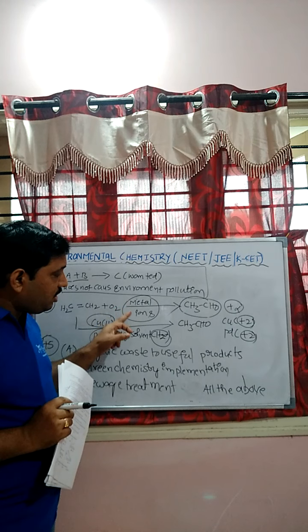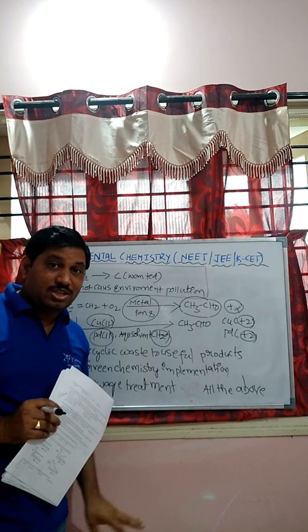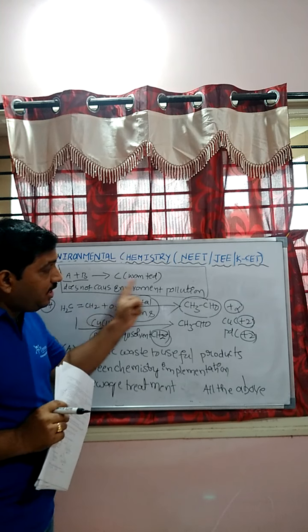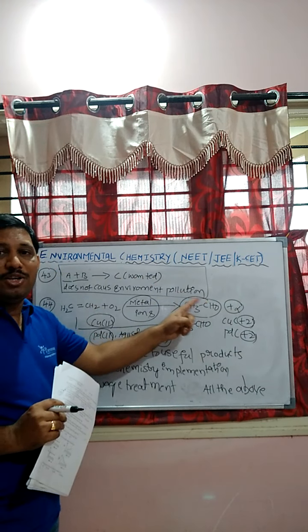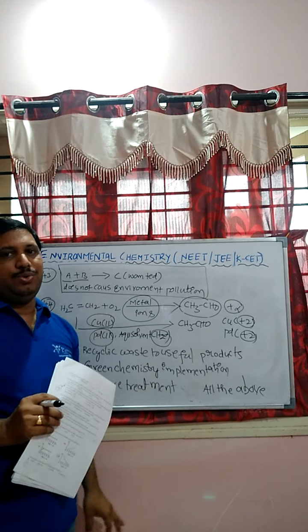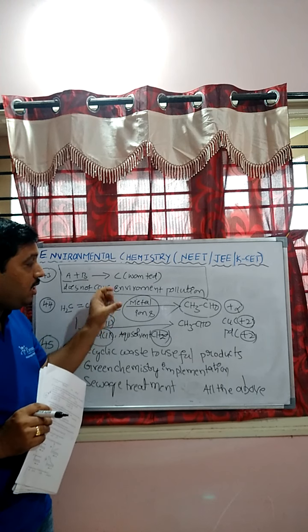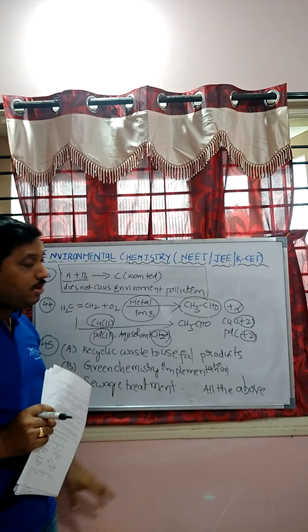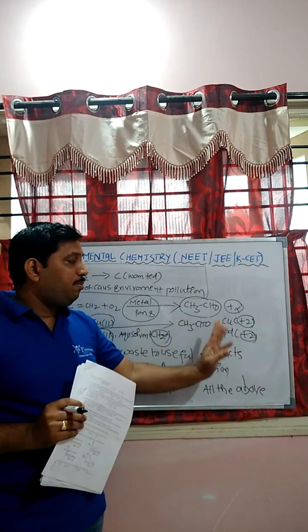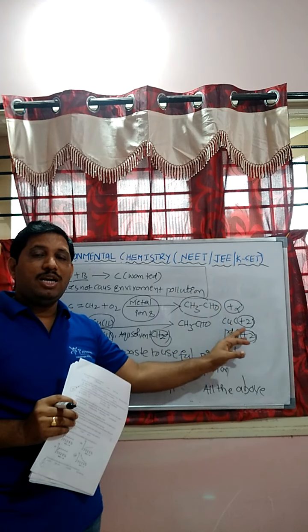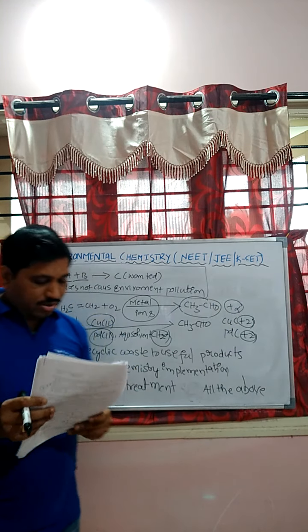Therefore, the oxidation numbers of the metal ions in this reaction are plus 2 and plus 2. In one step formation of ethanol from ethane and oxygen, some metal ions are used. Those have oxidation numbers plus 2 and plus 2. Copper has plus 2 and palladium has plus 2.